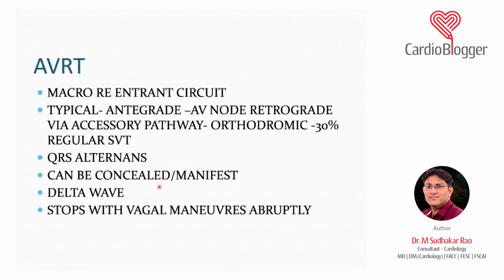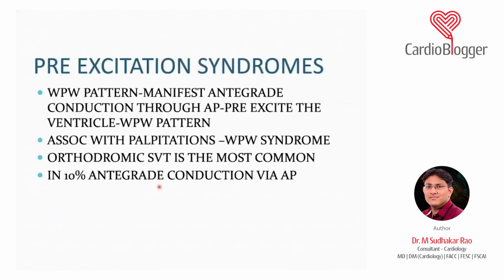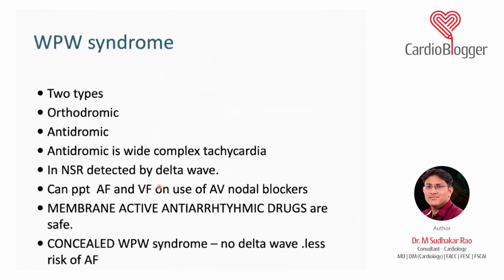But in ECG, what you have to see is QRS alternance, ST depressions throughout the ECG, mainly in the lateral leads, and AVR, which is positive. So these are the things which give the idea that it is an AVRT. Again, I told you, if you do adenosine, like AVNRT, AVRT will also respond 80 to 85% of the time.